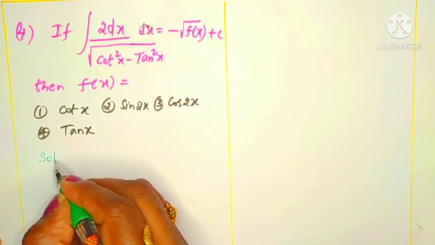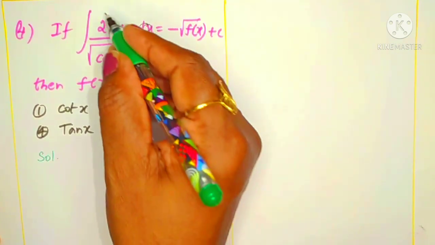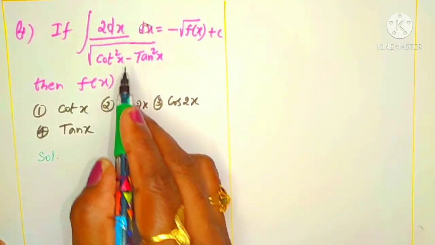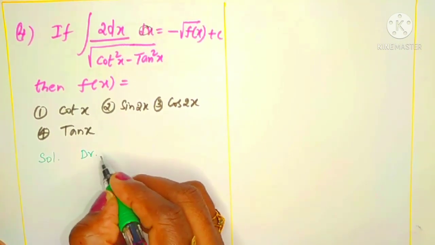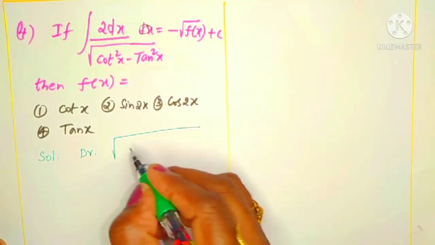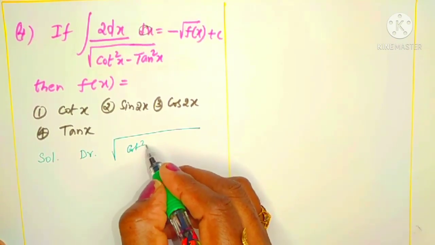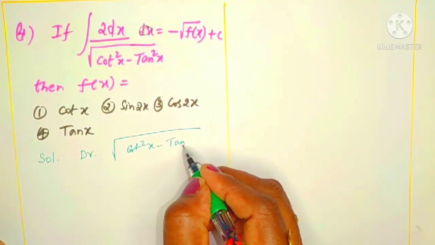I said to you, I am doing this like rough work first of all. If we take every step, it takes too much time. You just have to concentrate on the simplification. First I am taking the denominator simplification. What is the denominator? Root over cot square x minus tan square x.